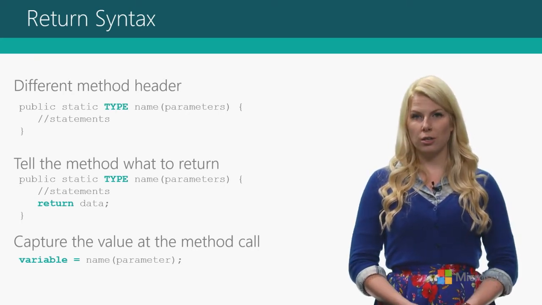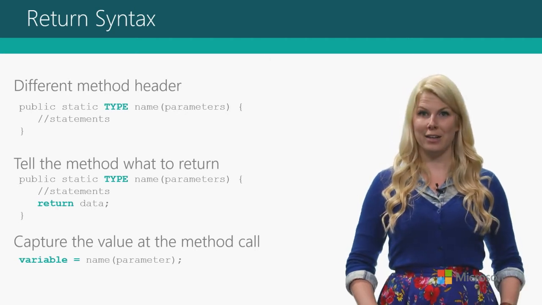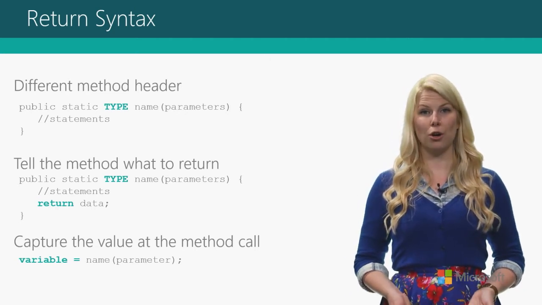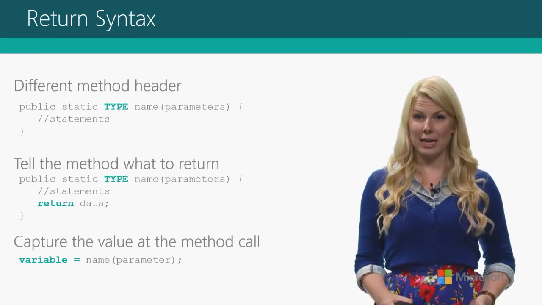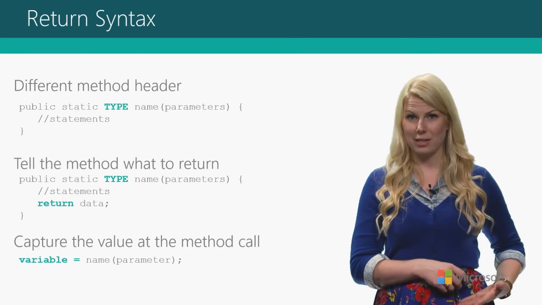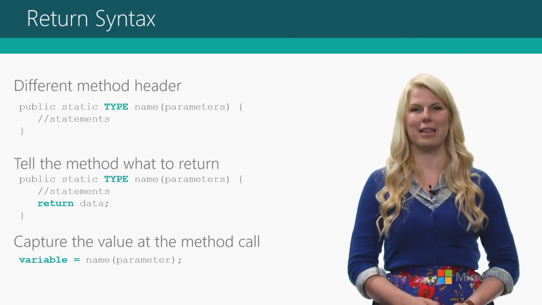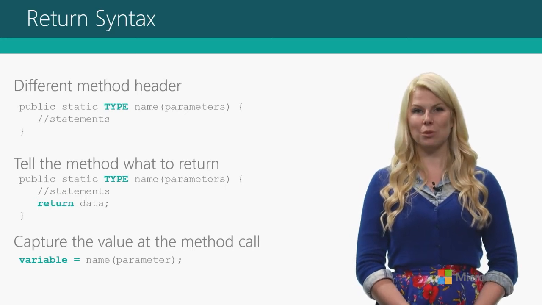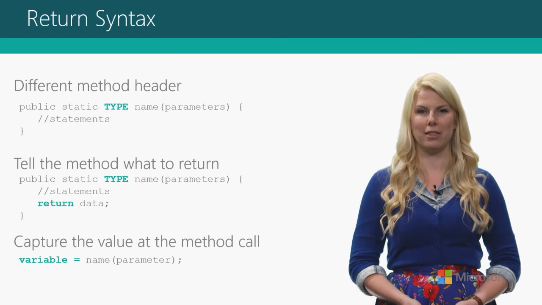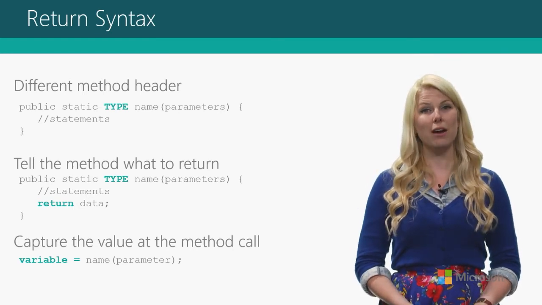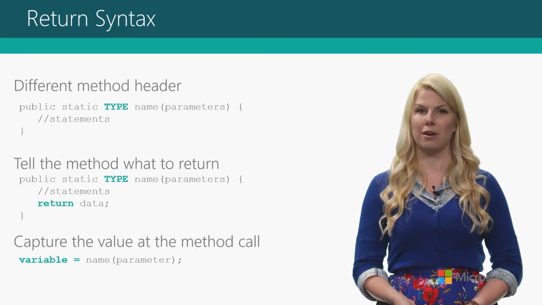Once you return something in a method, you're signaling to the computer that all of your work is done. So let's say you put return and then a value at the very first line of your method. That's going to stop the execution of the method and immediately jump back to the method call. So make sure that your return is the last thing in your method. Then once it's returned, you want to capture that value up at the call of the method. So often you'll want to have a variable that's set equal to the result of your method call.